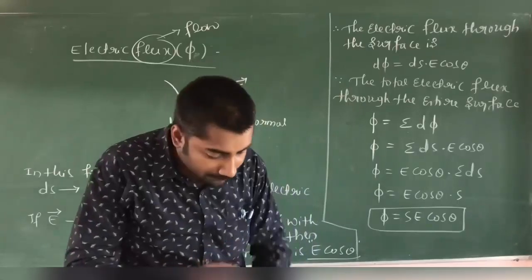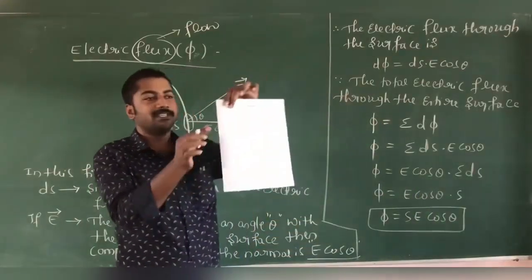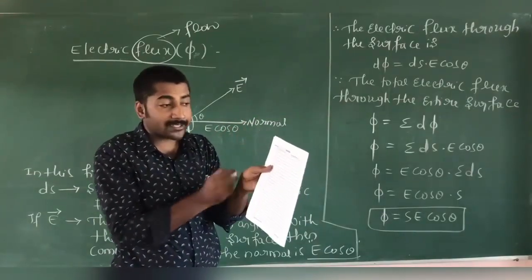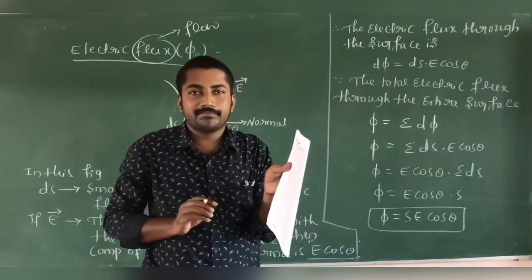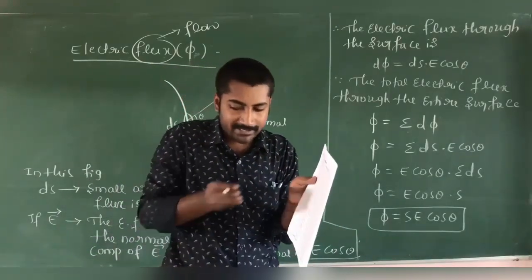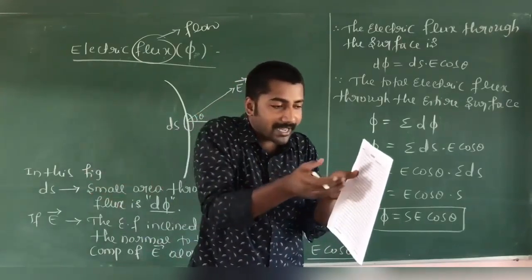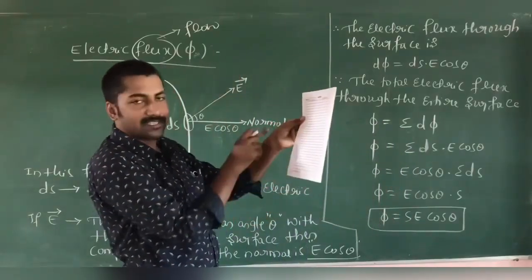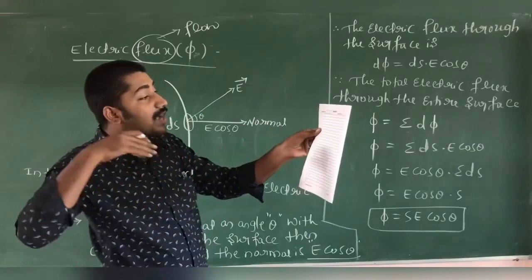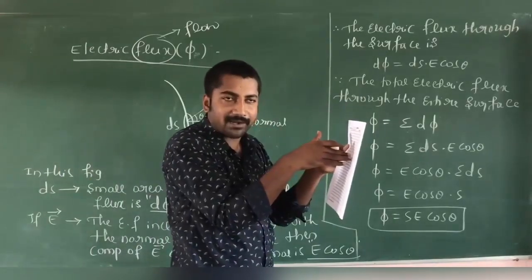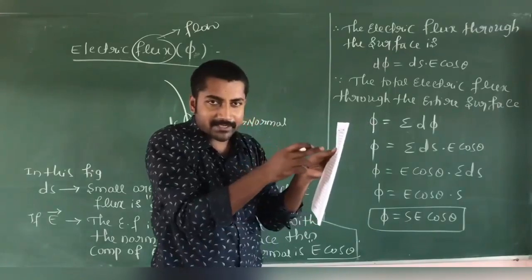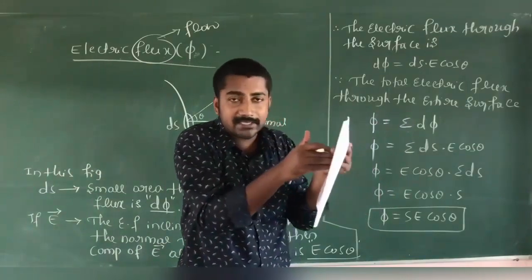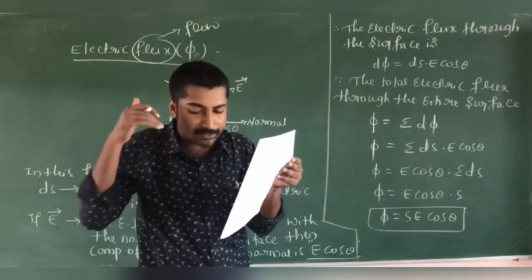Here, the electric flux through a surface. Suppose I consider this is one surface. The electric flux through this surface is the number of electric field lines passing normally through this surface. Suppose the electric field lines are passing through this surface.